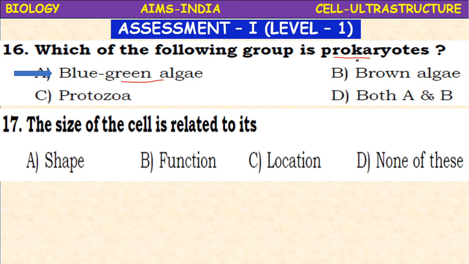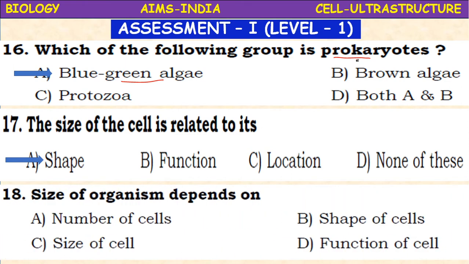Next, the size of the cell is related to its shape, function, location, none of these. The size of the cell is related to its shape. Next, the structure is related to function. What is the difference between size and structure? Size means the physical size, large or small. But structure means the internal organization. So the internal structure is related to the function of the cell.